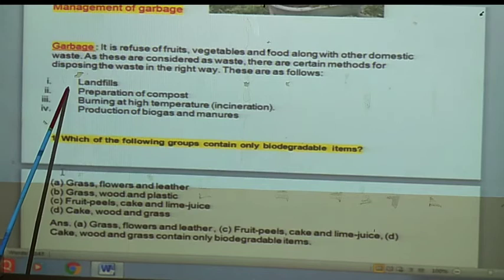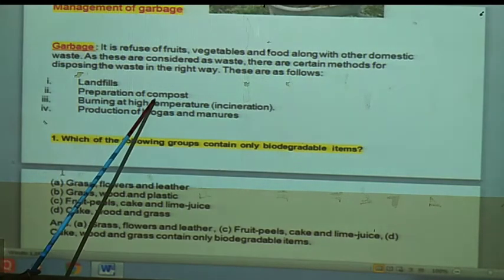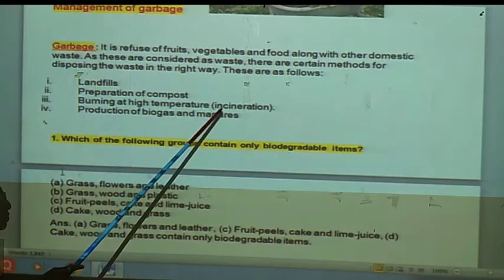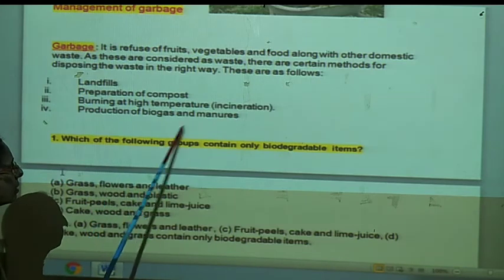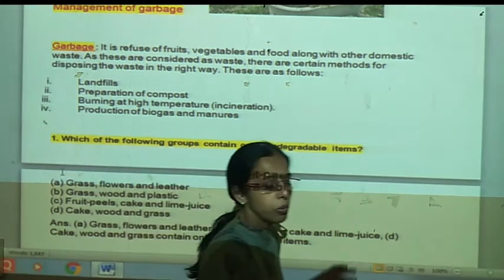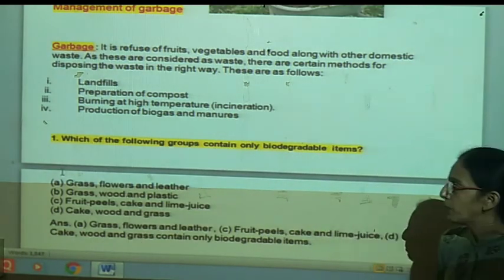The ways taken are landfills, preparation of compost, burning at high temperature, also called incineration, and production of biogas and manures. These are all methods used for proper management of garbage.